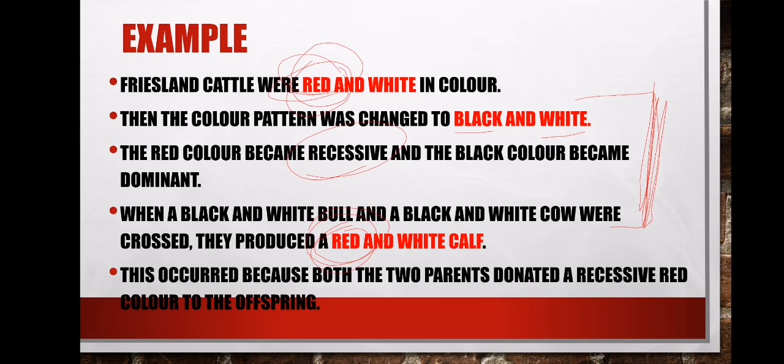So both the parents, they contributed what? A red allele. As a result, sakhona ukuba no red food. So we say this occurred because both the two parents donated a recessive red color to the offspring.